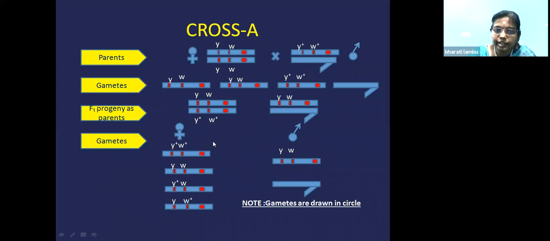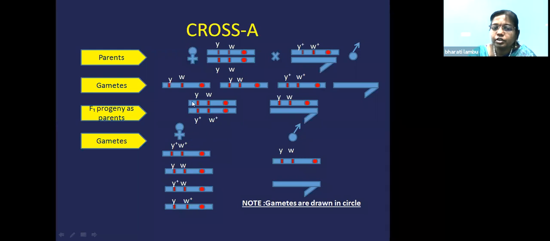So if you see this gamete, it is wild type female. If you see this gamete, it carries yellow body color with the white eye color. And now these are the 2 parental combinations because it is like a parent. The female parent is similar to these 2 gametes.